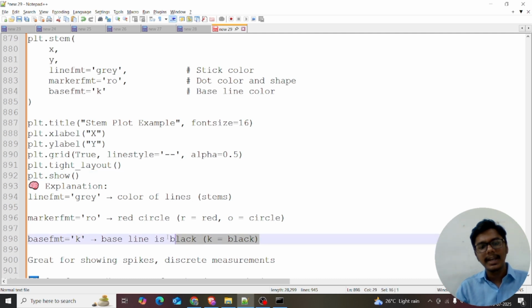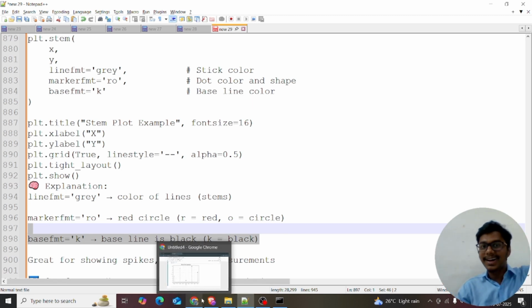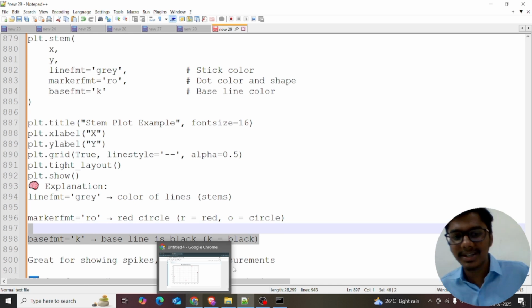The baseline is K, and it's black. It's great for showing the spikes in discrete mathematics. When you are an EC student, you can remember signals and systems, and discrete signals, right? That's a stem plot. Yes, I can remember because I am an EC student.